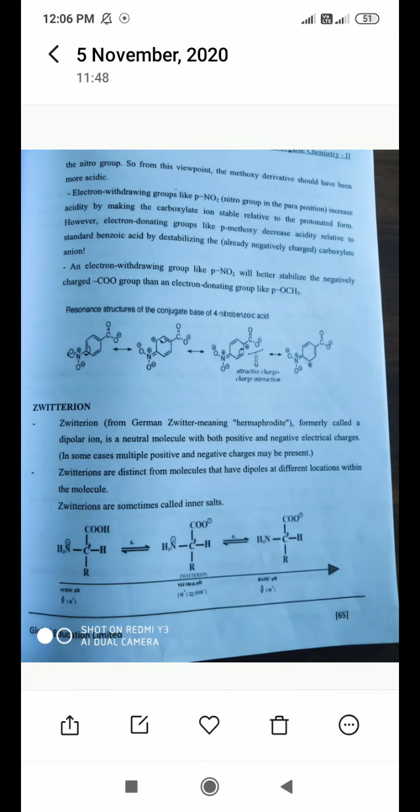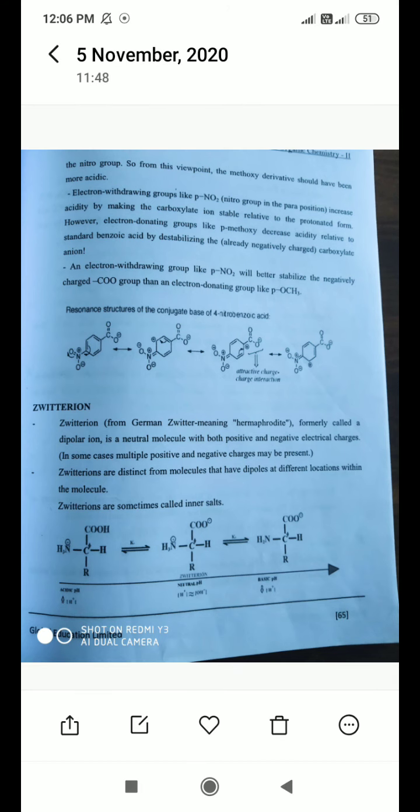Either positive charge or negative charge. Like the NH2, which prefers positive charge, and COOH, which possesses COO minus as a negative charge. Now we will hear the zwitterion concept.